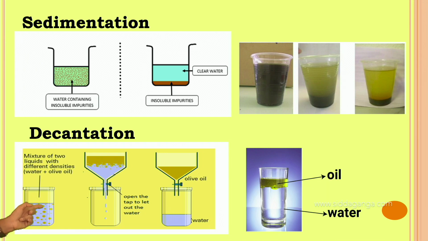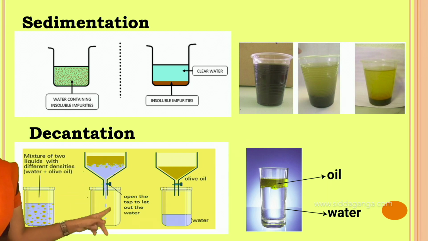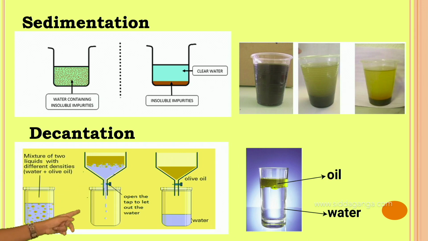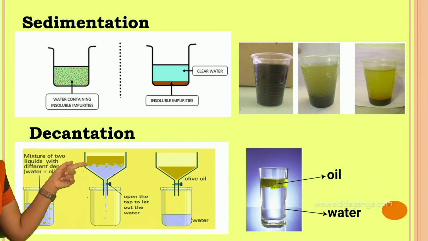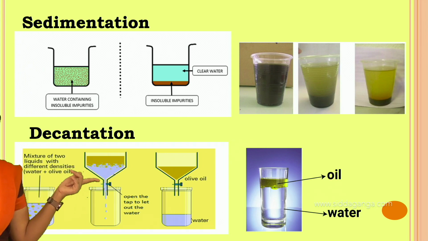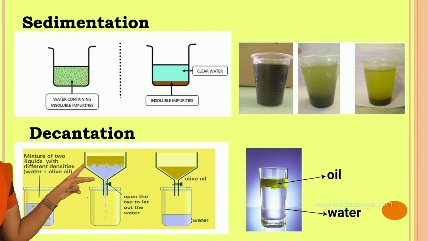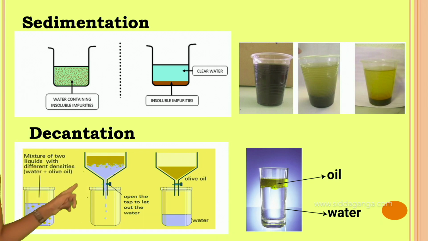Thereby the oil floats on the water, and we have to remove it by pouring this water into another vessel. See, the decantation process can also be done with a different type of tool here. And see, this is the decantation process where the oil is at the top, in the upper part, and forms a separate layer, and the water also forms a separate layer. See, there are two layers formed: one is the oil layer and the other is the water layer. Thereby this method is applied by removing the water into the vessel.